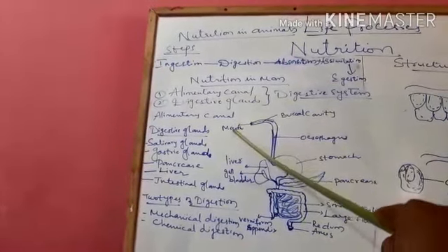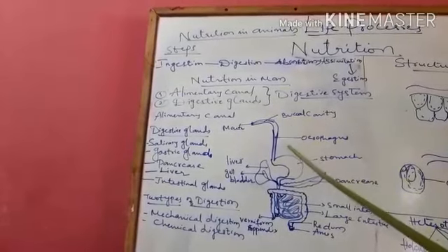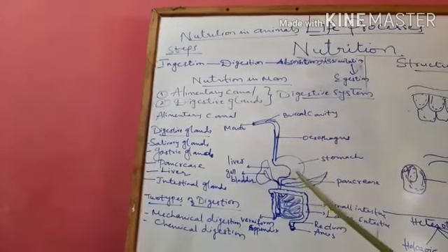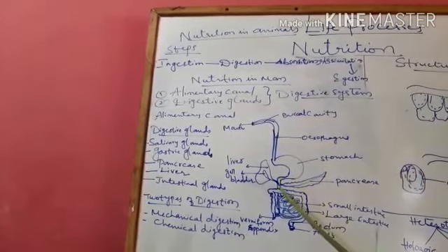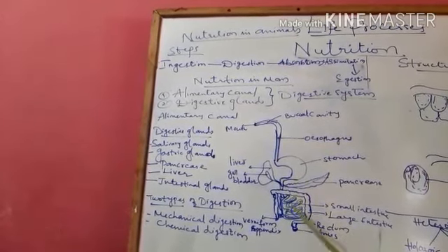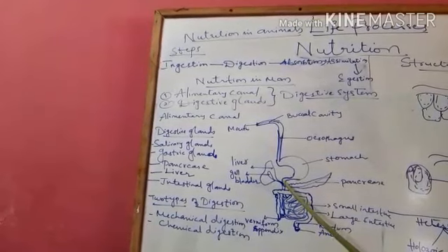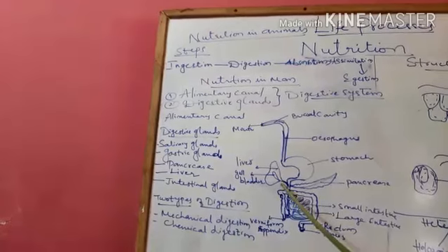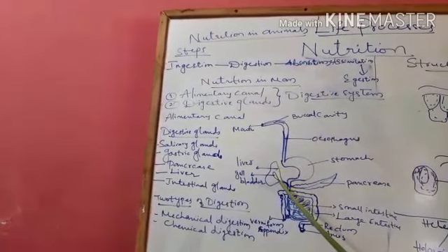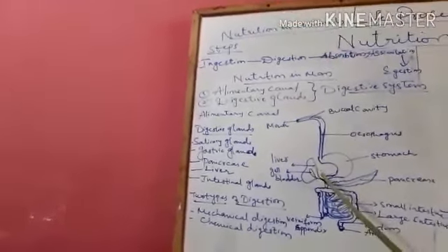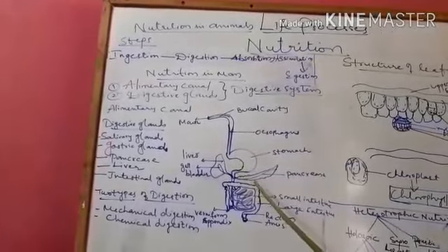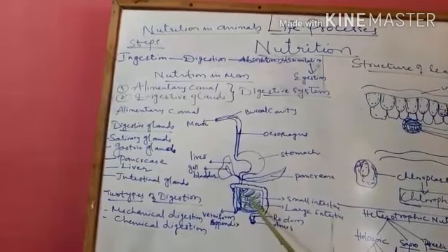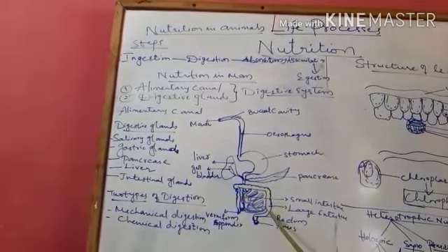Alimentary canal starts from mouth, then leads to buccal cavity, then esophagus, then stomach, and then the stomach leads to duodenum, which continues into small intestine. The beginning of the small intestine, we call it as duodenum. On to duodenum, you can see liver. On to the liver, you find a small structure called gallbladder, and then you have pancreas, and then that is continued as small intestine. Small intestine is continued as large intestine.